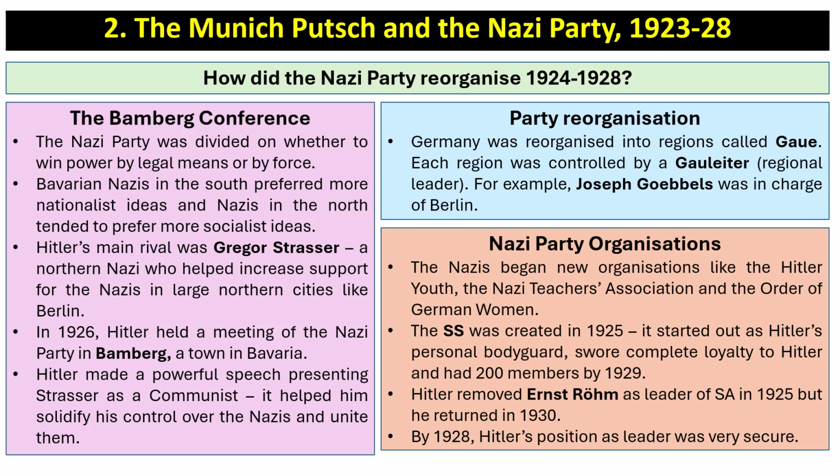The SS was created, the Black Shirts, in 1925. It started out as Hitler's personal bodyguard, and it swore complete loyalty to Hitler and had 200 members by 1929. Hitler removed Ernst Röhm as leader of the SA in 1925, but he returned in 1930. But by 1928, we could say that Hitler's position as leader was very secure.